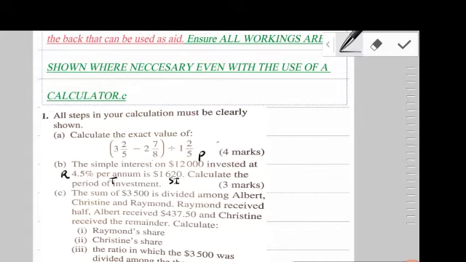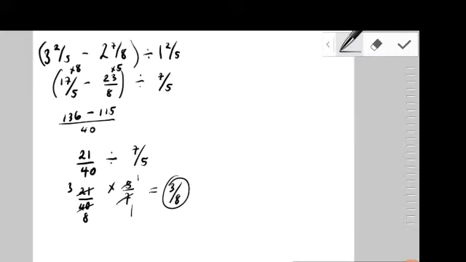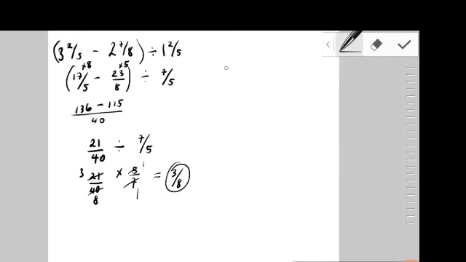Right? So the formula that you'd naturally use for this is that simple interest is equal to the principal multiplied by the time, multiplied by the rate, divided by 100. What we could do is plug in the values that we know and then transpose to make T the subject. But there's also an easier formula for time, or period.